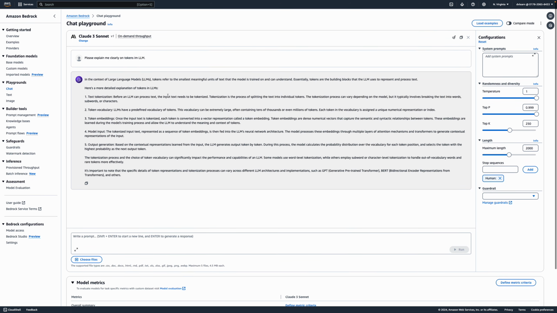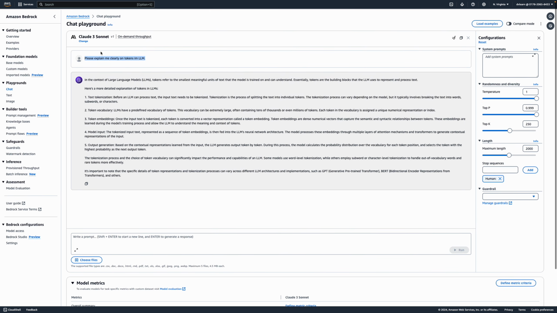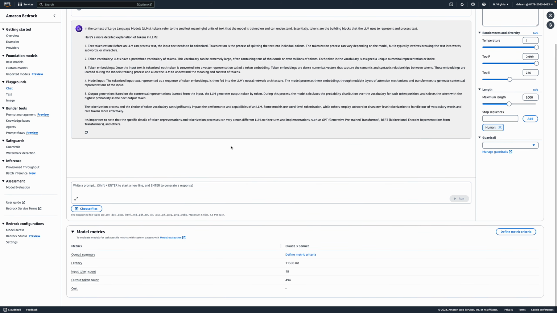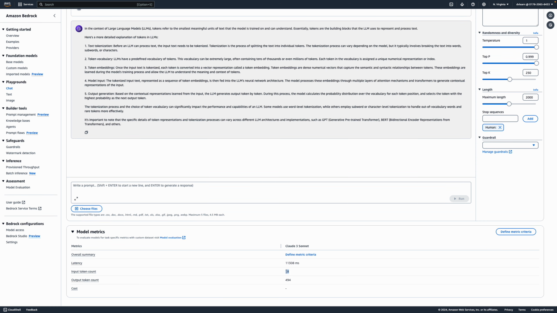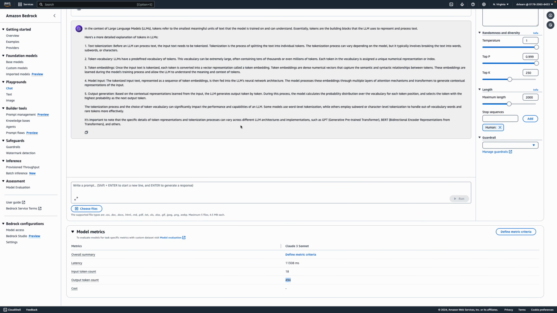It breaks the text down into subwords, and sometimes punctuation marks, which tokens can consider as well. So token does not necessarily mean words. Again, I want to repeat that. And the output is 494 tokens.